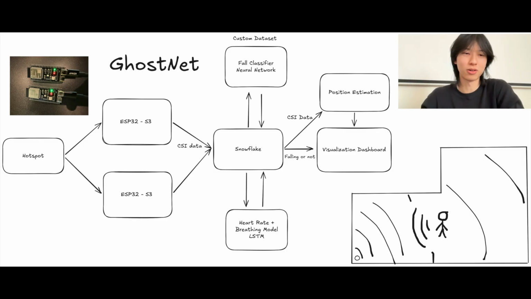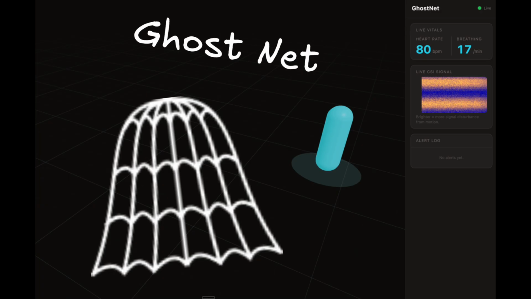And then we also have a heart rate model. We did not make our own data set, but we had some data and normalized this other public data set that we found. And then after that's all done, we have this position estimate, and that's just done with math because you have these two boards and you can triangulate the person. And then that all just gets sent into this visualization dashboard. Thank you. We hope you enjoyed our project.